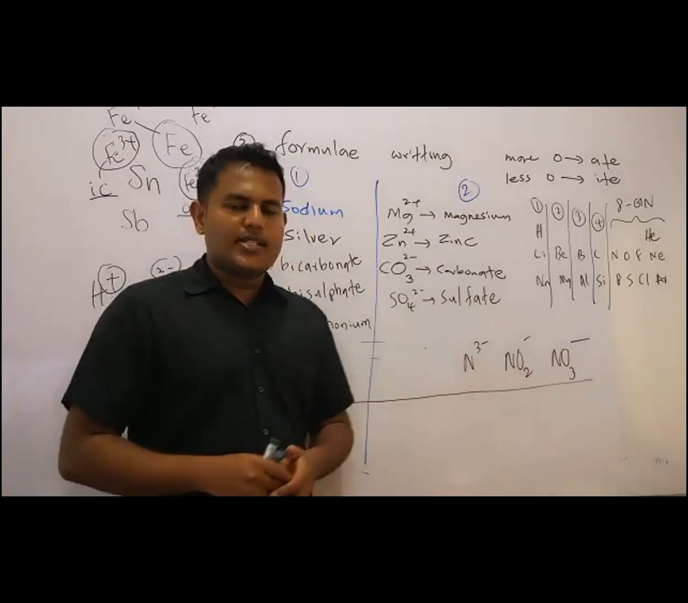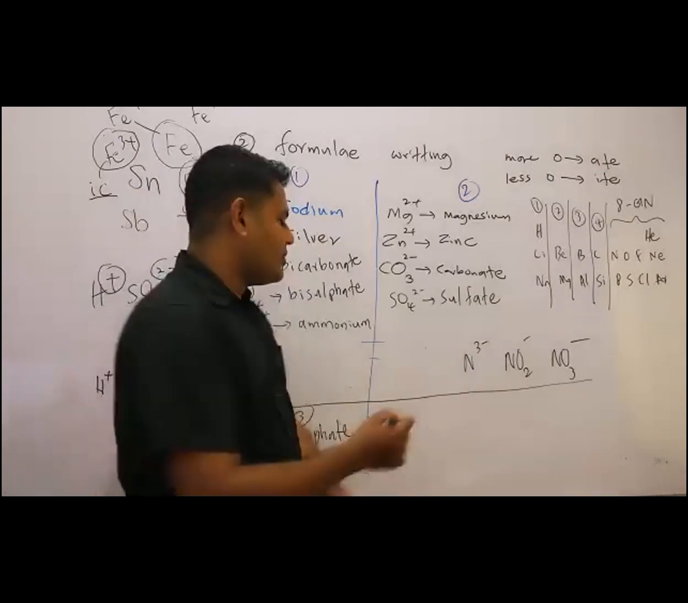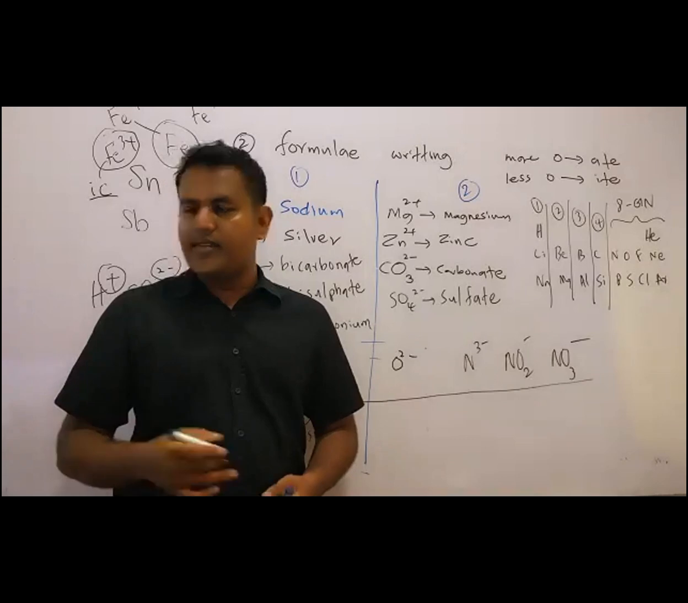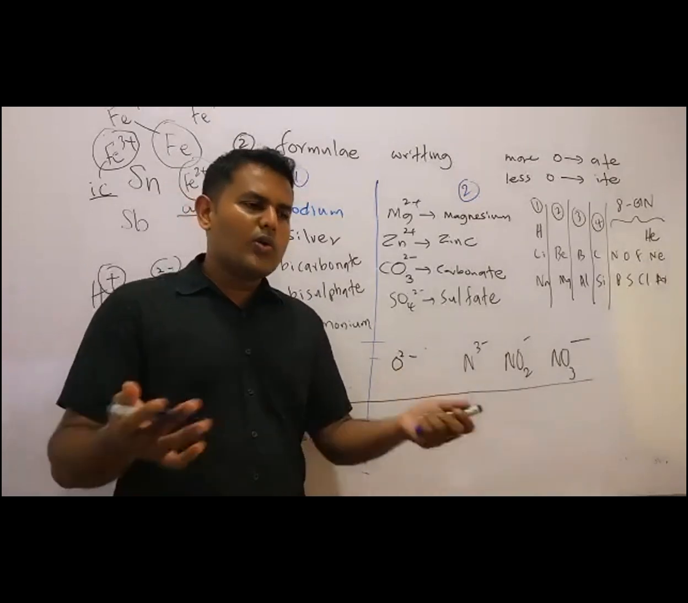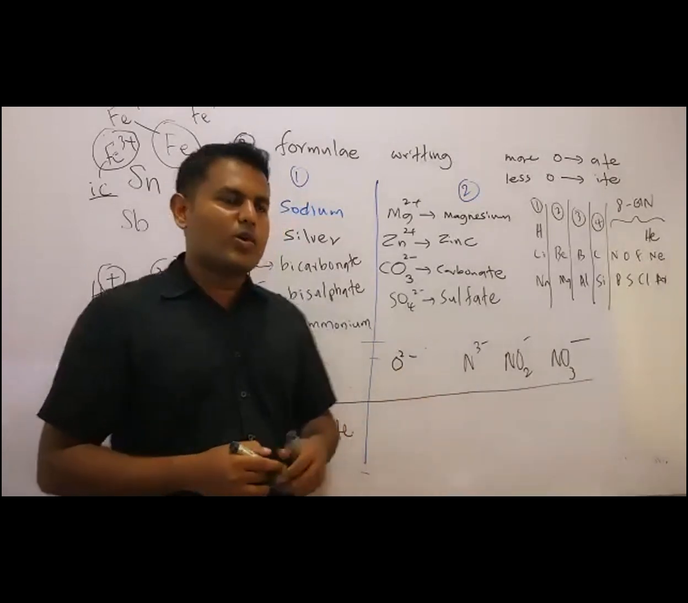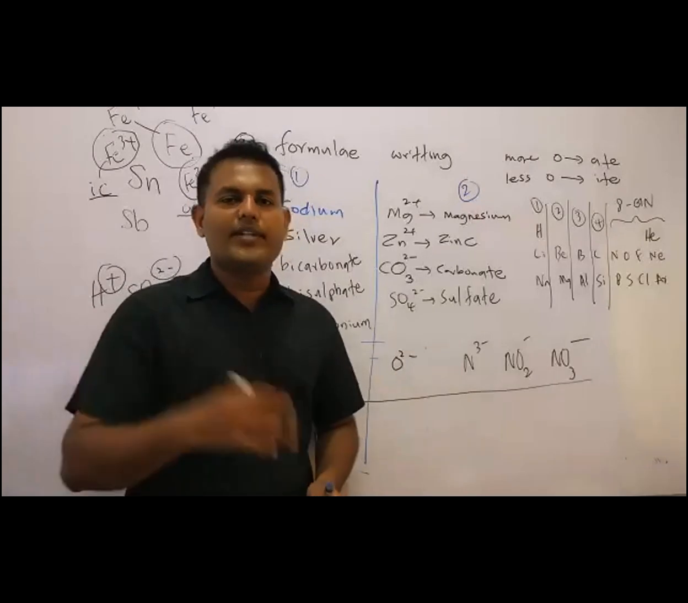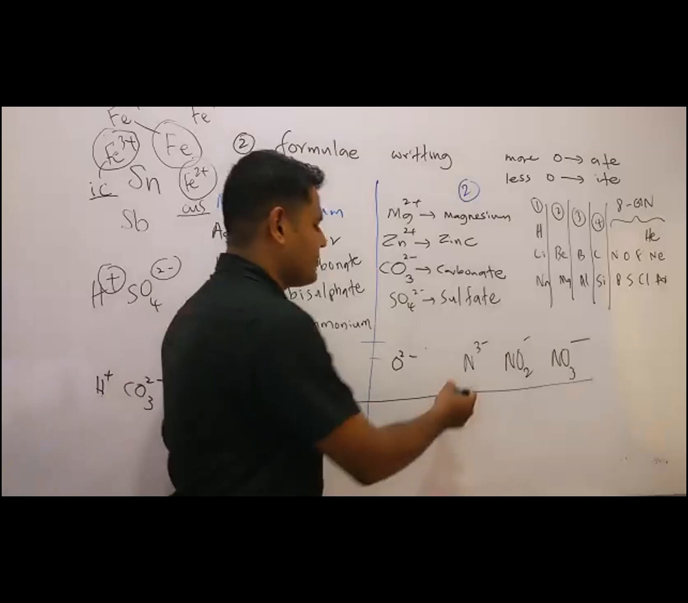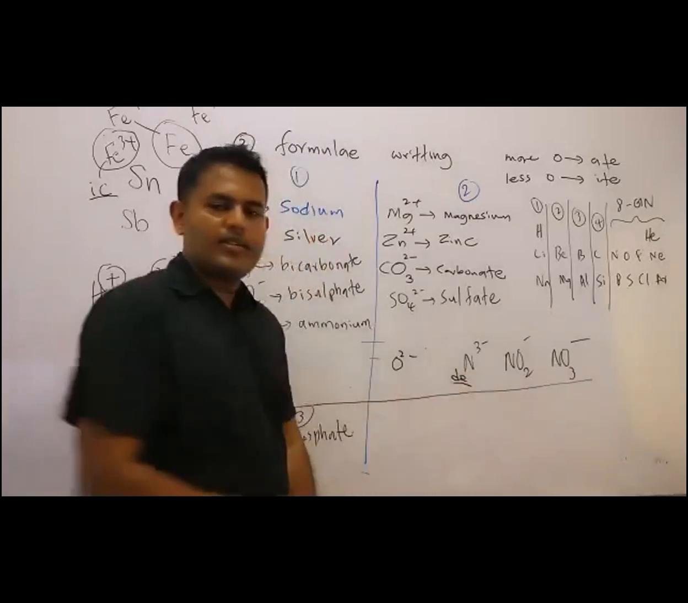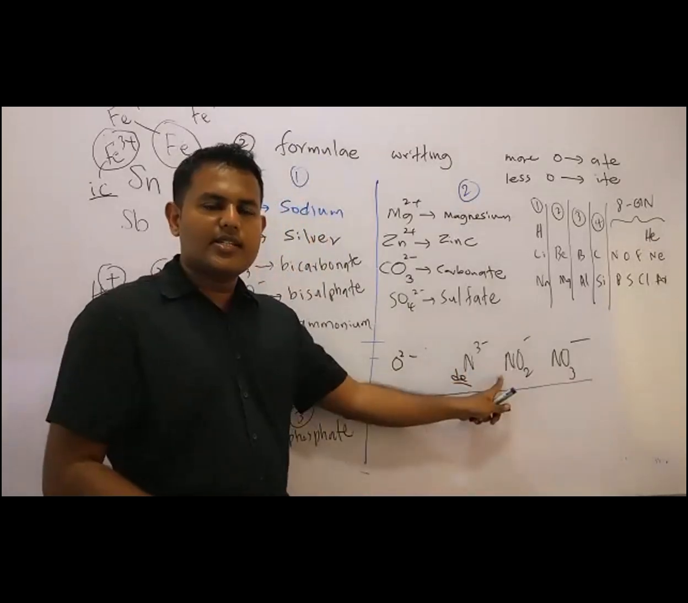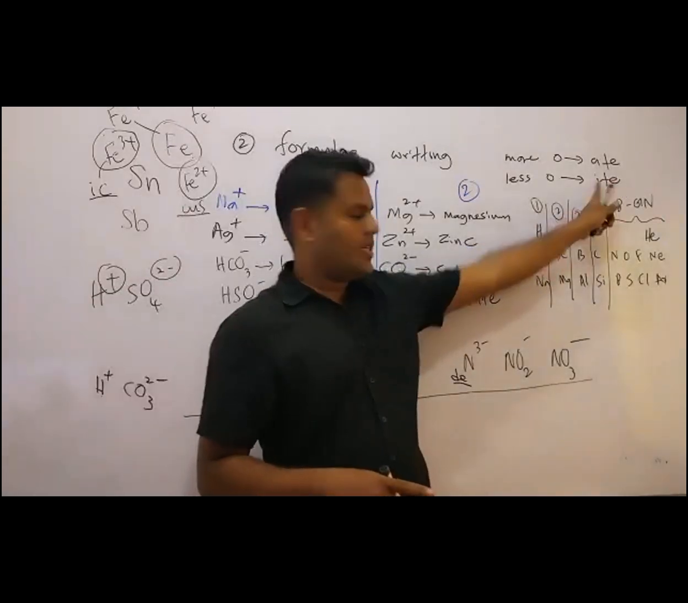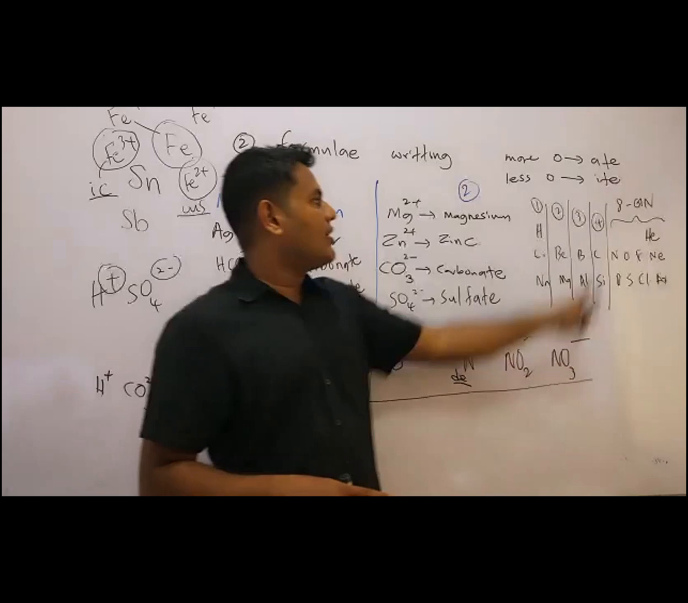N3 minus, then O2 minus. Answer: O2 minus means oxide. N3 minus is nitride. Then NO2 minus is nitrite, with fewer oxygens, and NO3 minus is nitrate.